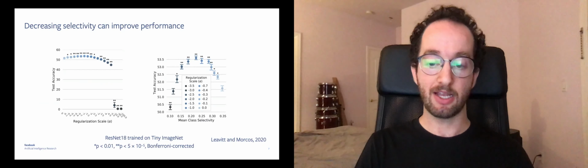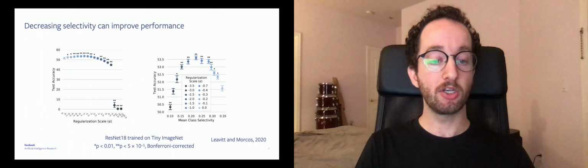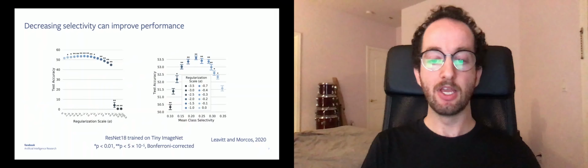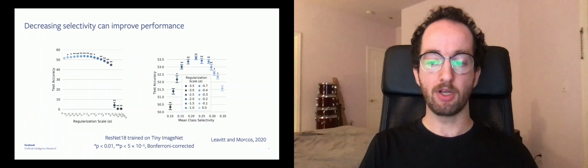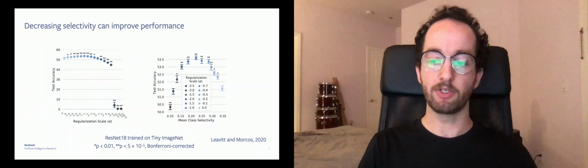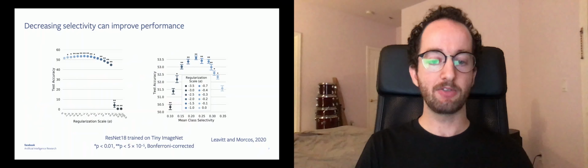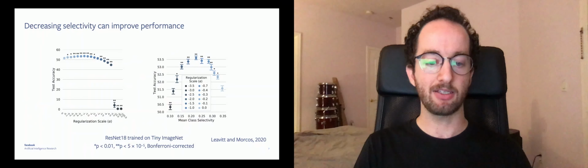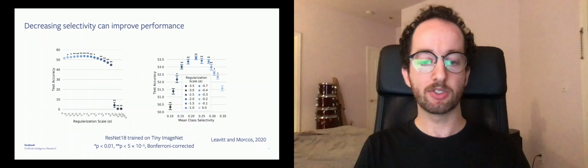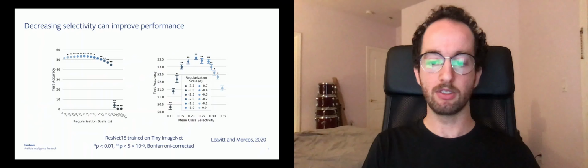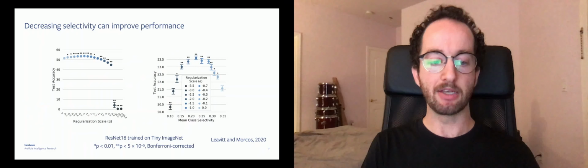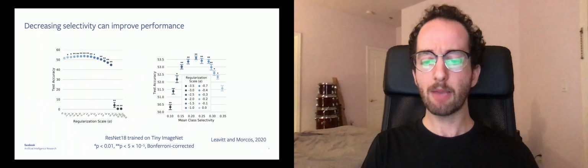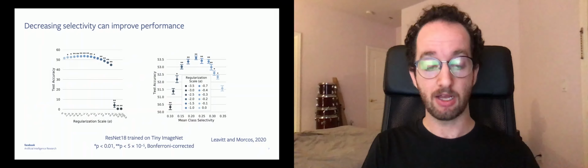Here again I show test accuracy on the y-axis, but as a function of a network's mean class selectivity on the x-axis. If you start at the rightmost data point, which corresponds to alpha equals 0, which is no selectivity regularization, you can see that class selectivity can be reduced by a factor of more than 3 before it starts to negatively impact test accuracy. These results demonstrate that class selectivity in individual units is largely unnecessary for, and can sometimes even constrain, optimal performance in DNNs. But what happens if we instead regularize to increase class selectivity?